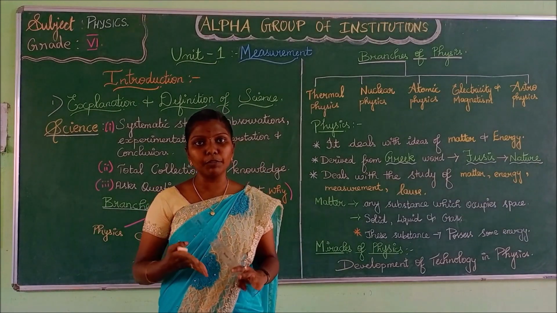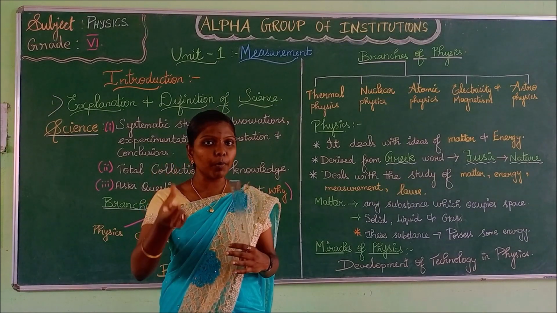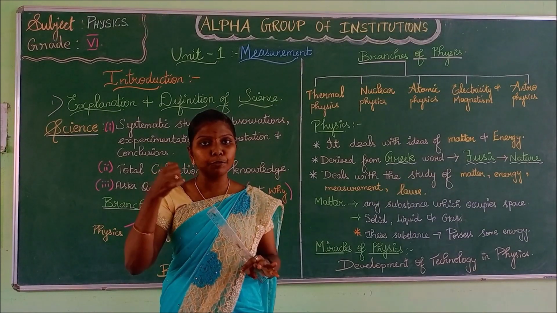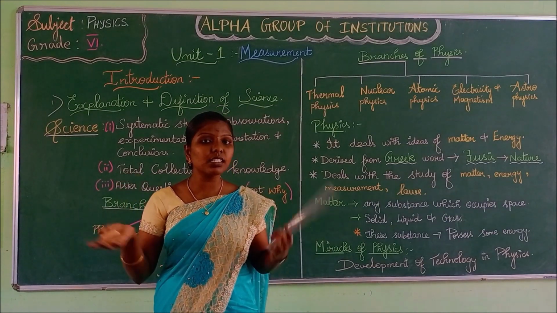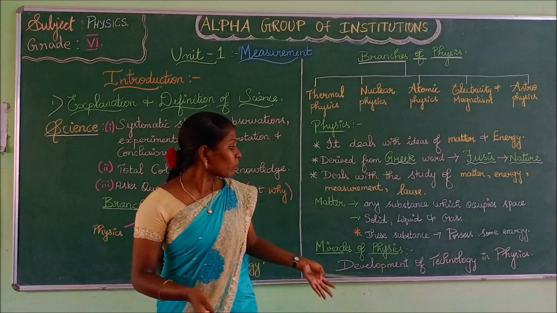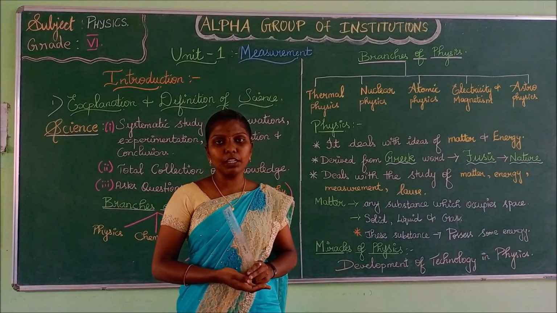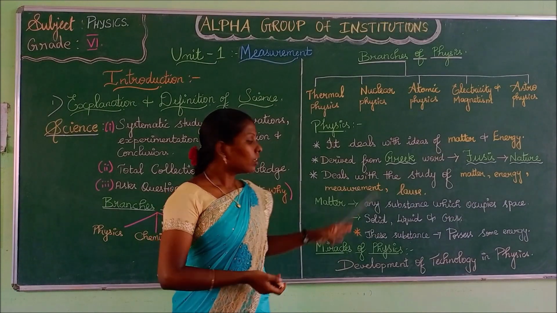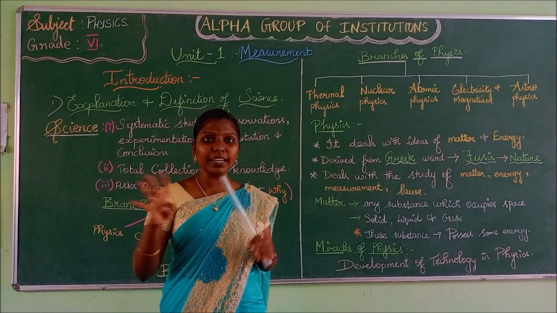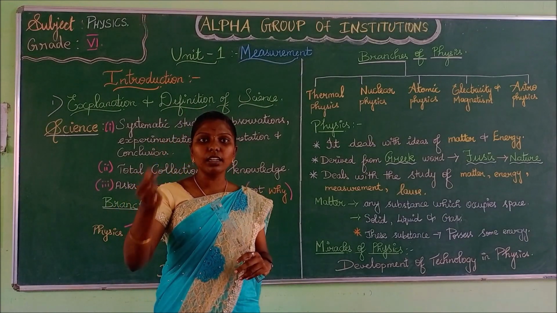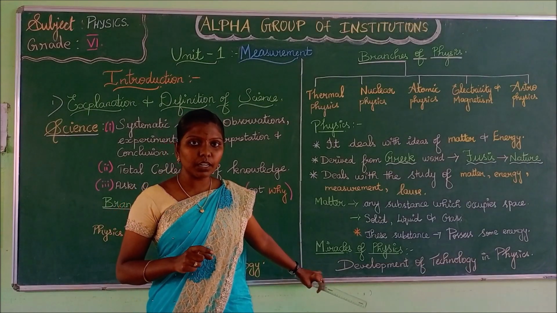You are studying through mobile phone, you are doing your homework, everything is being done with the help of mobile phones. Earlier days they would not have a phone to contact any person. They would write a letter and post it. This is technology development. Miracles of physics is nothing but development of technology in the field of physics. In your book on page number 4 there will be 2 paragraphs. You need not write the whole paragraph, but shorten it, make it into points and write it if it is asked in your exams, right?